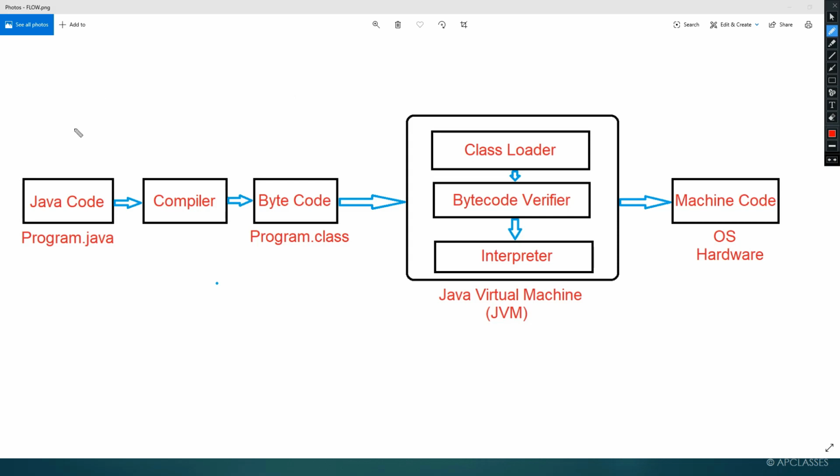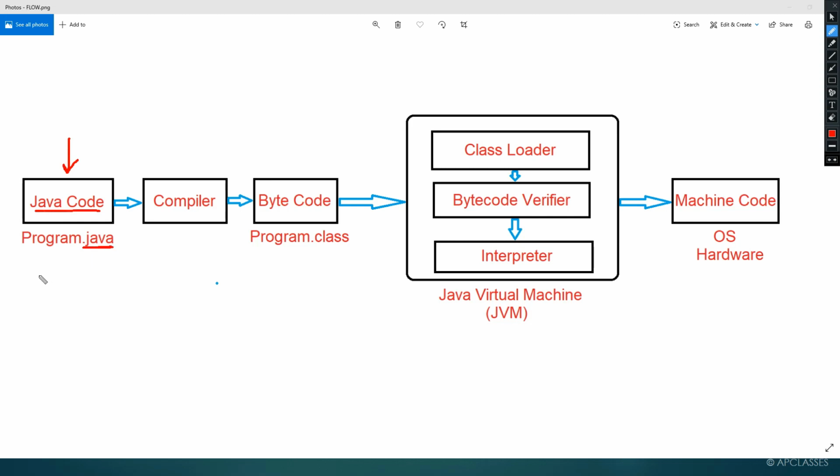So basically, when you write a program, that is called Java code or source code. So here you have Java code or source code. The program that you write is called Java code, or source code. Here you are going to write a program. When you write any program, the extension by which the program gets stored in the computer is .java. Any program you write will get stored with the extension .java.